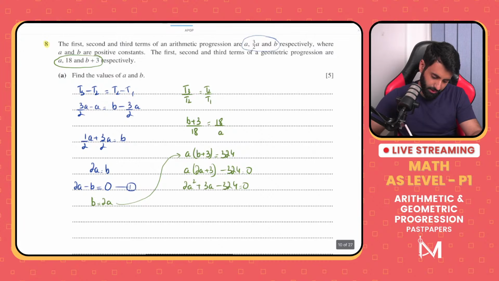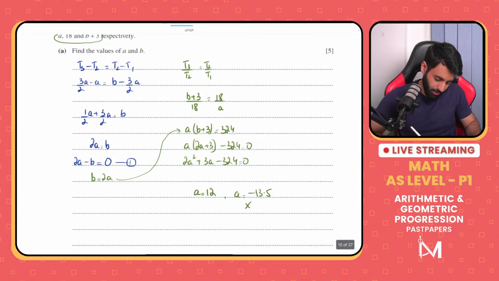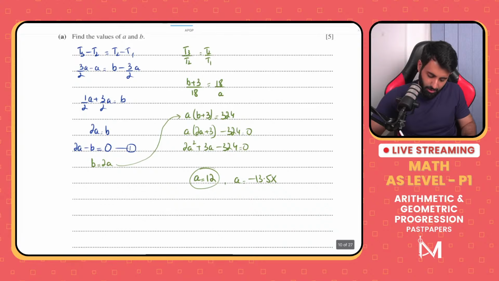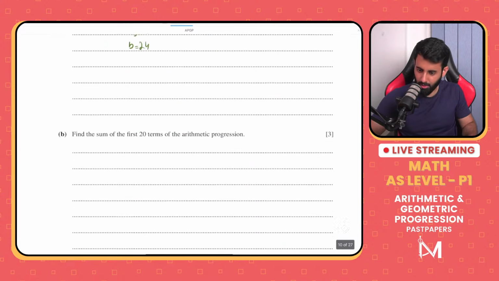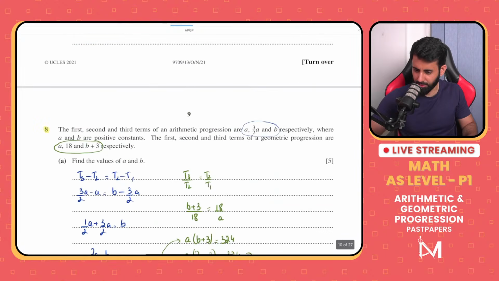So here's what we're looking at. We're looking at the first value to be equal to 12, so that means a is equal to 12. And the other value of a is minus 13.5. The question told us at the very beginning that a is a positive constant. So that means we're going to go with a equals 12. And with the help of this, we're going to find out the value of b. So 2 into 12 is equal to b, so b is equal to 24. And that's your answer. Okay, so this wasn't that difficult.